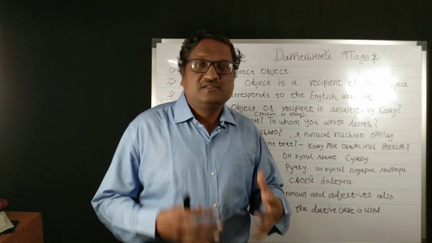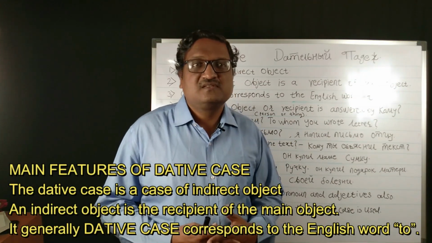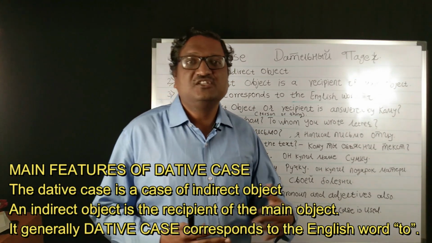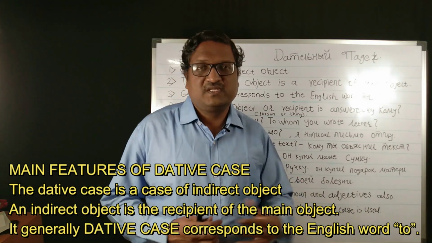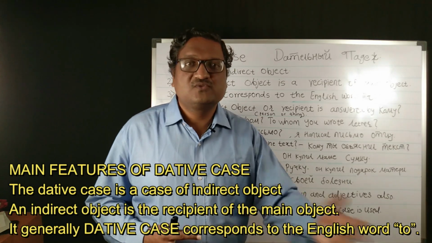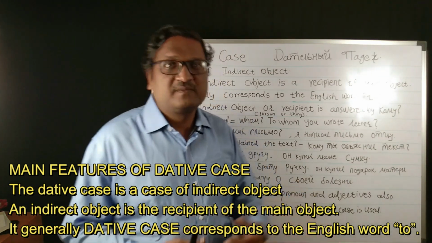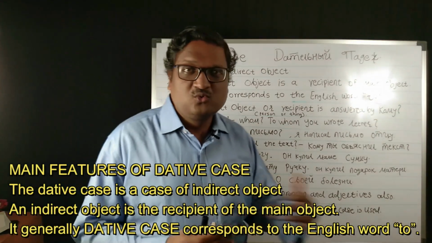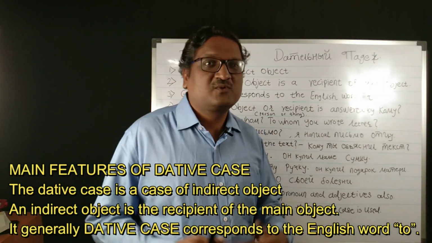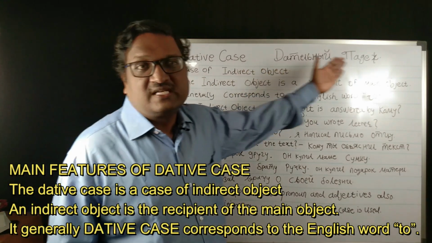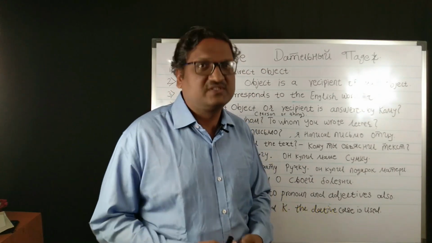Generally the dative case corresponds to the English word "to": to help somebody, to give somebody, to gift somebody, to advise somebody. So these kinds of "to" in English correspond with the dative case, or дательный падеж, of the Russian language.